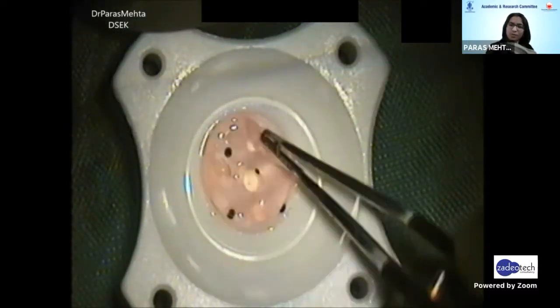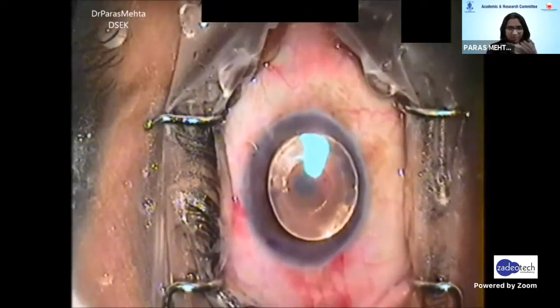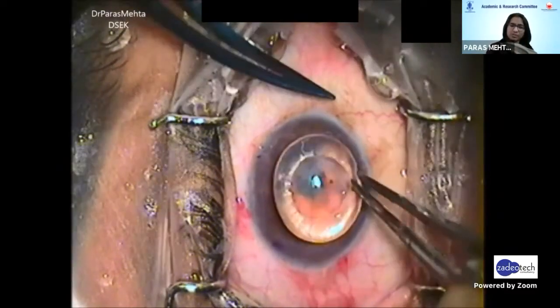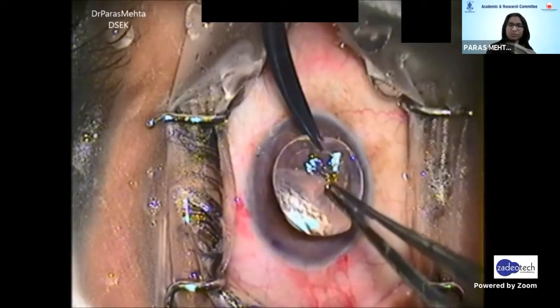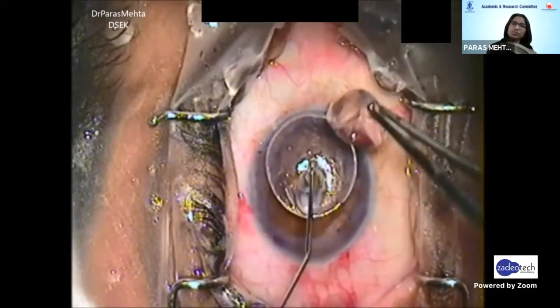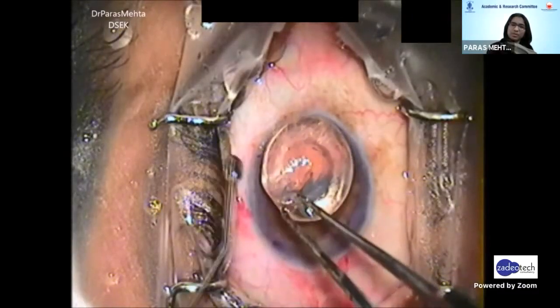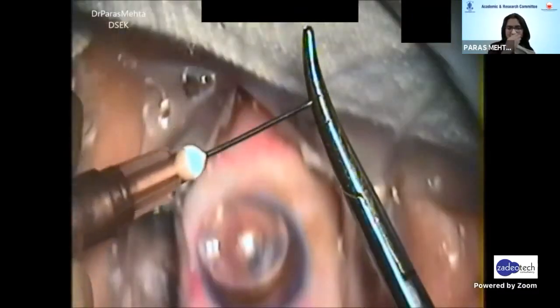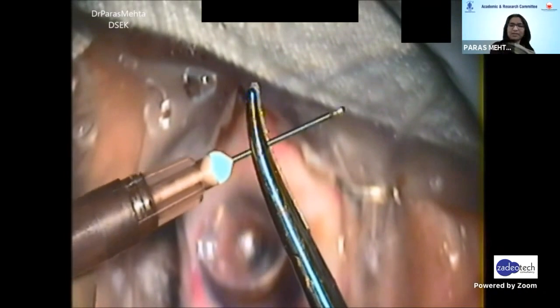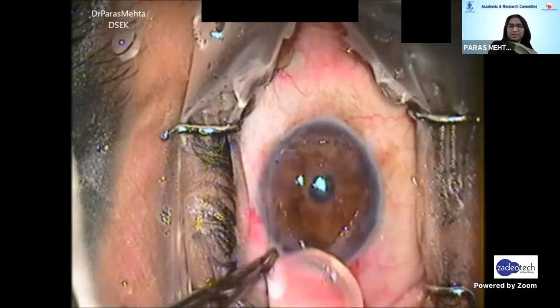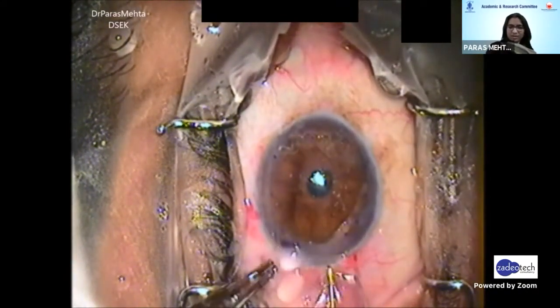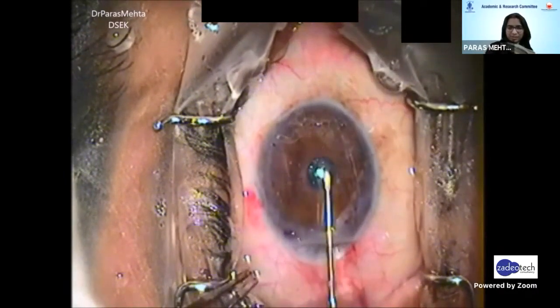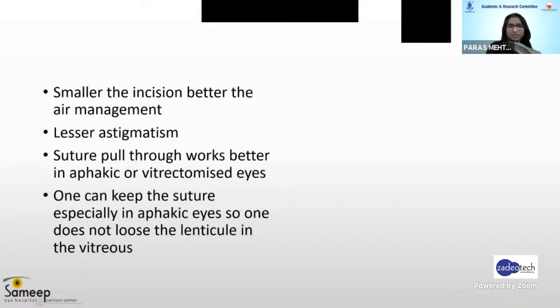At times, the surgeon would modify this technique. One can use a sheath slide to support the lenticule, or one can use the same tissue, the anterior part of the tissue, fold it, put a viscoelastic onto that, put the lenticule on that, and use both together to slide the top lenticule into the anterior chamber easily, so that there is minimal tissue damage. Smaller the incision, better the air management and lesser the astigmatism. Suture pull-through works better in aphakic or vitrectomized eyes.